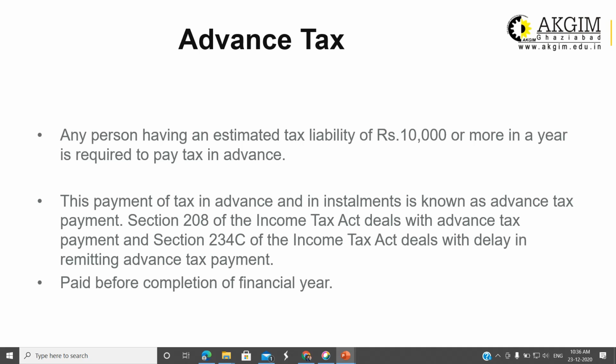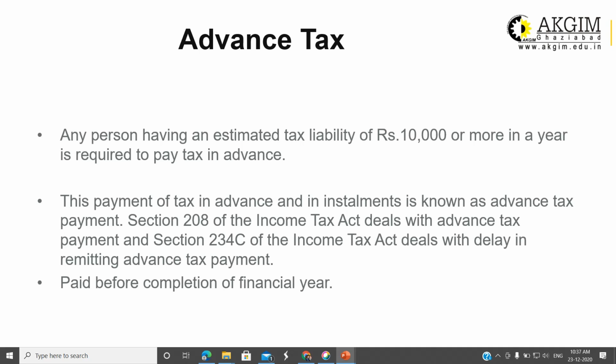It says that if the person having estimated tax liability of rupees 10,000 or more in a year, this tax liability is obviously an estimated one. It is not an actual tax liability. It is an estimation, forecast. In a year, then you are required to pay advance tax. This provision is for each and every person. That means for individual, HUF, cooperative society, artificial juridical person, corporate, partnership firm, for every person. If the tax liability is more than 10,000, then the person is required to pay advance tax. This payment of tax in advance and in installments is known as advance tax payment.